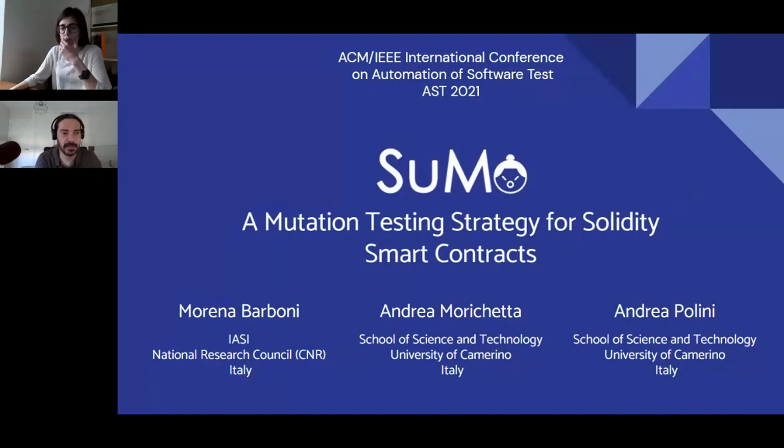Okay, and we are about to start this second AST session on mutation testing and debugging. We have two full papers and a short paper in this session. The first paper is titled "Mutation Testing Strategy for Solidity Smart Contracts." The presenter is Morena Barboni from the National Research Council, CNR, in Italy. So you have the stage when you want.